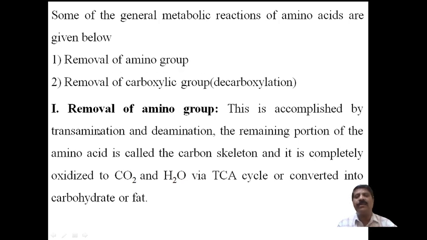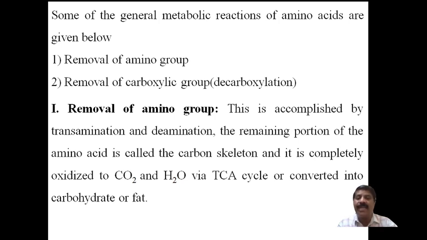Okay. Now coming to the first one, removal of the amino group. How is the amino group removed? This is accomplished by transamination and deamination. The removal of the amino group can be obtained by using two methods. One is transamination. Transamination means transfer of the amino group from one molecule to another.